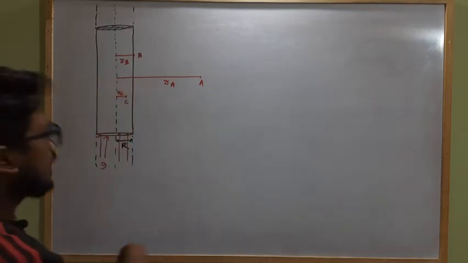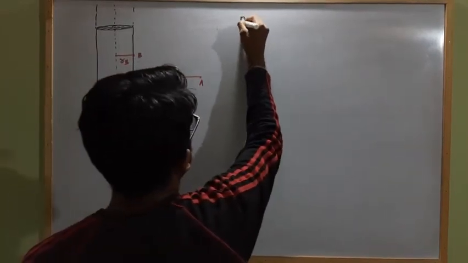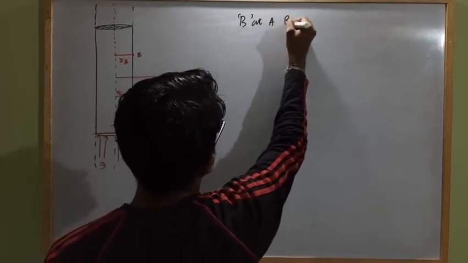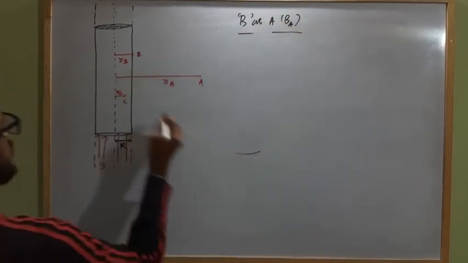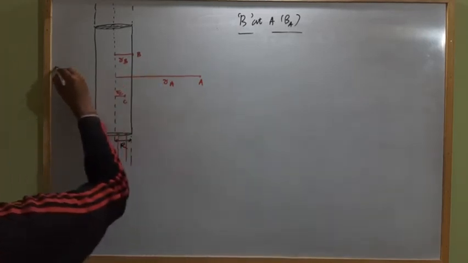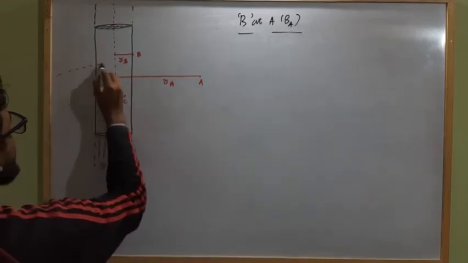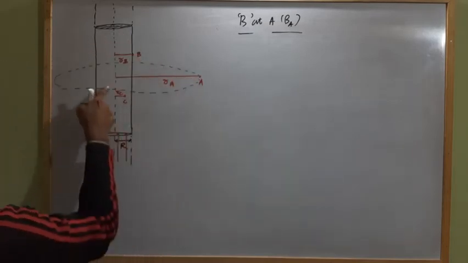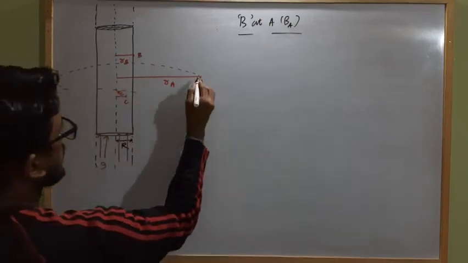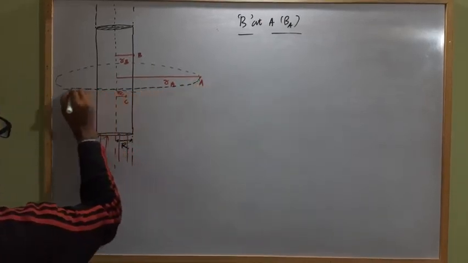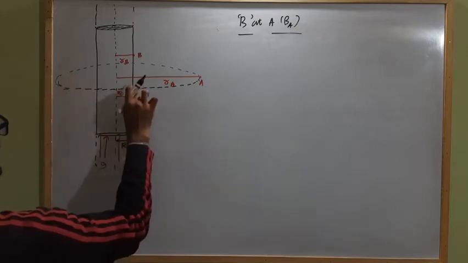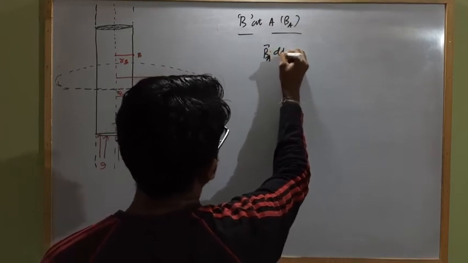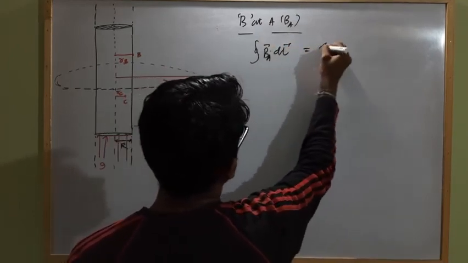So first of all, B at A. So for the magnetic field strength at A, that is BA, how much will it be? To calculate this, we have to imagine an Amperian loop, like this. So according to Ampere's circuital law, the closed integral of B at A dot dl will be mu naught I enclosed.